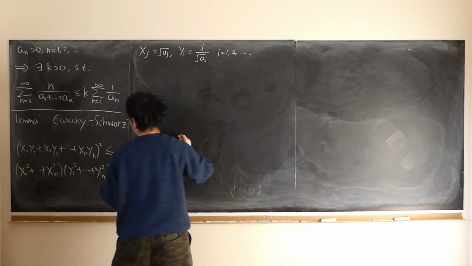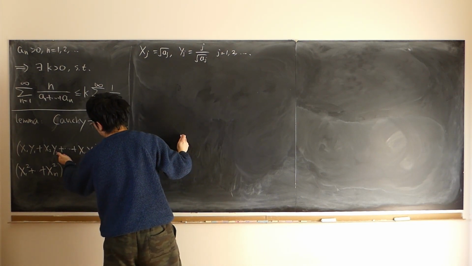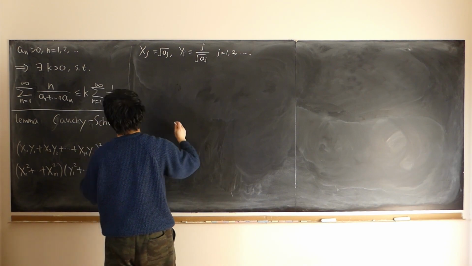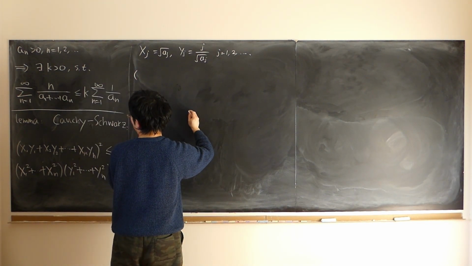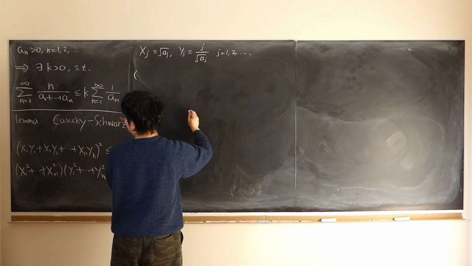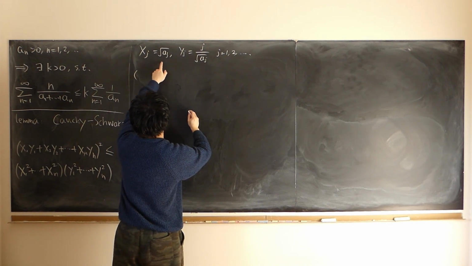So generally speaking, we have the left-hand side is equal to the sum x1 times y1, which is what?